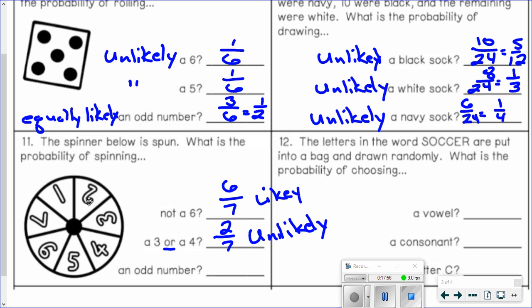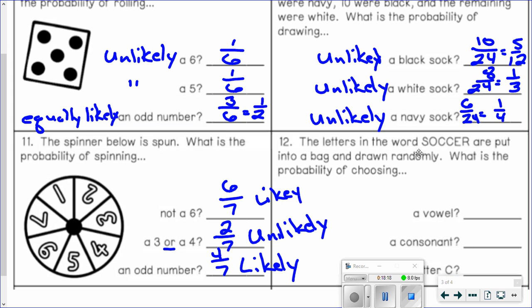An odd number, so that would be 1, 3, 5, and 7. So there's 4 odd numbers out of 7. That's more than a half. So that would be likely.